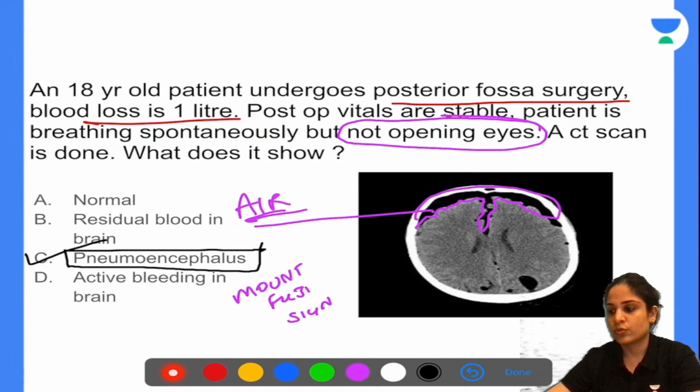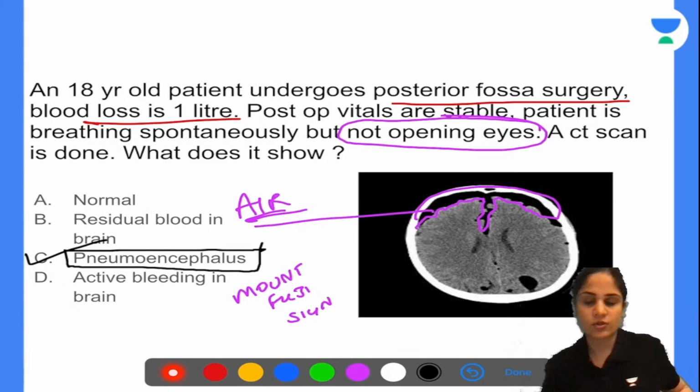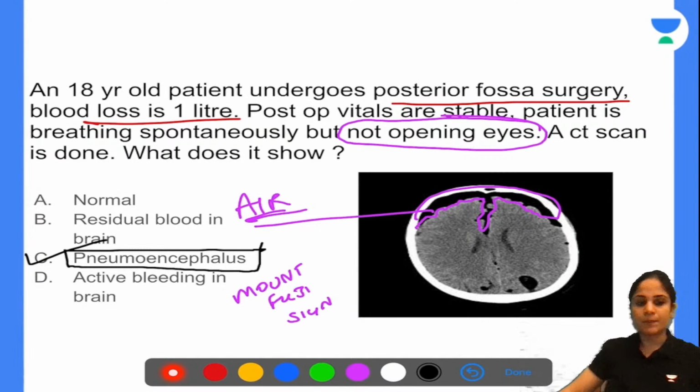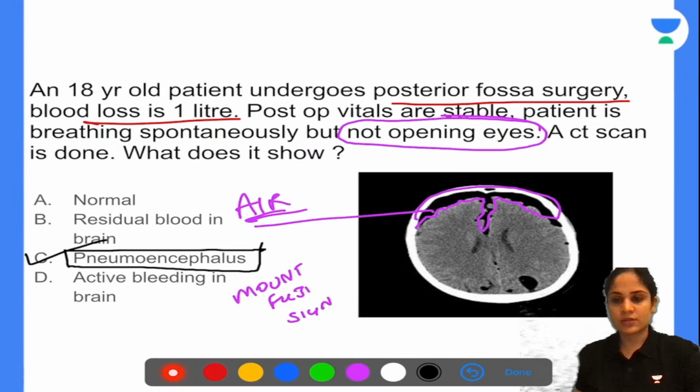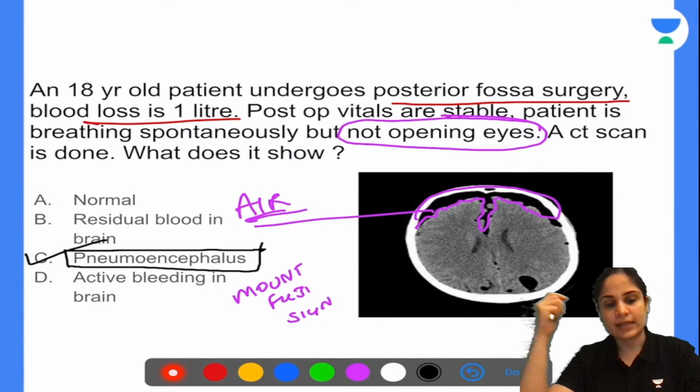Either you wait and watch for some time and the pneumoencephalus will get resolved on its own and the patient will wake up, or if that does not happen, this is a surgical, it's an iatrogenic injury only. Okay, if that does not happen, then you will have to aspirate that air out so that the brain can expand again. All right, so this is about your pneumoencephalus.